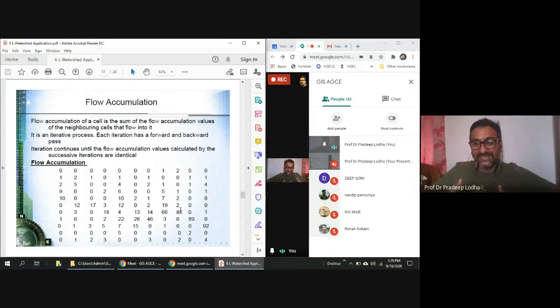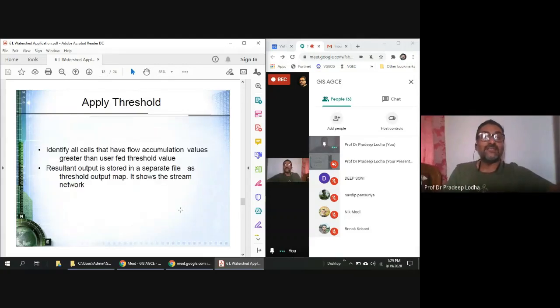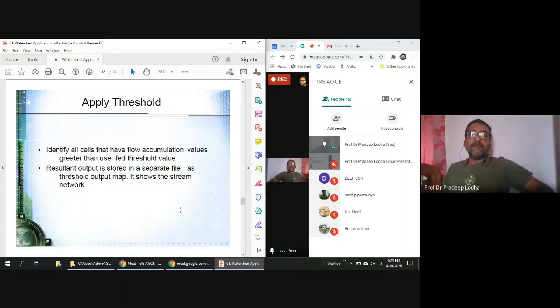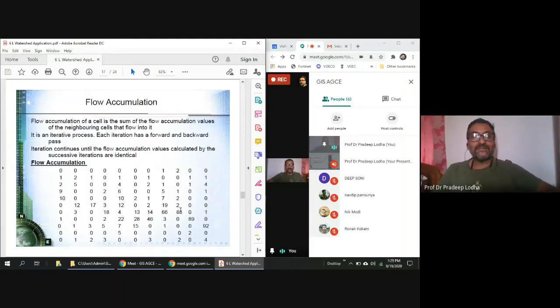So in the next slide, we are going to see how drainages are created through flow accumulation. As we get more and more cells contributing to next cells, then we go backward to see how many drainages. So I show you the next drainage, how to create drainage. Now look at this, apply threshold. I go back to the slide.